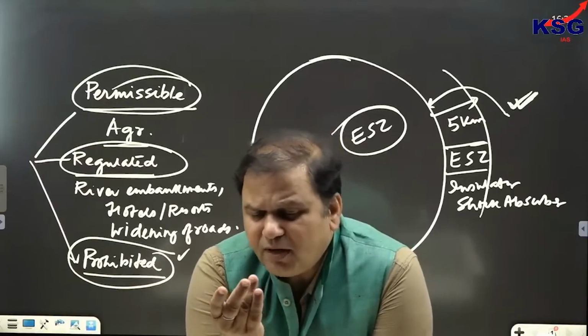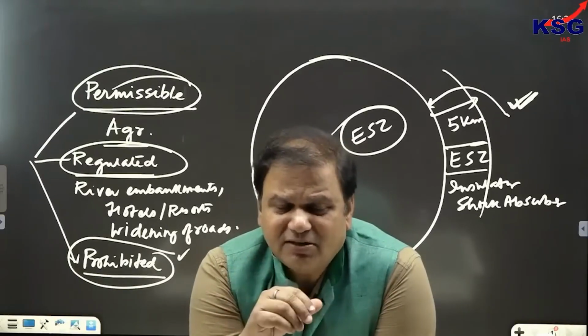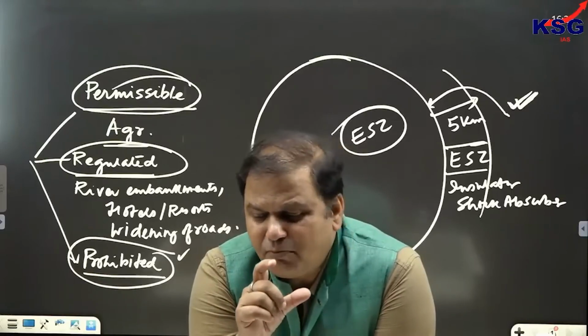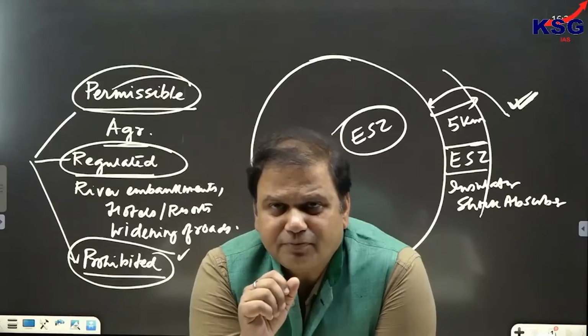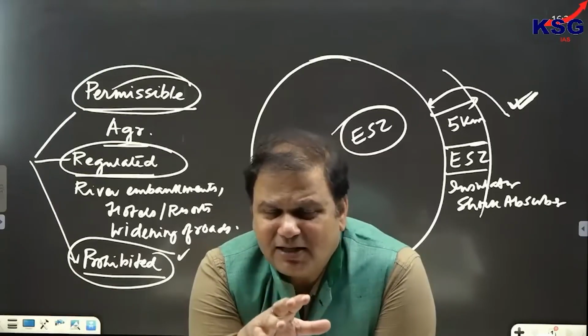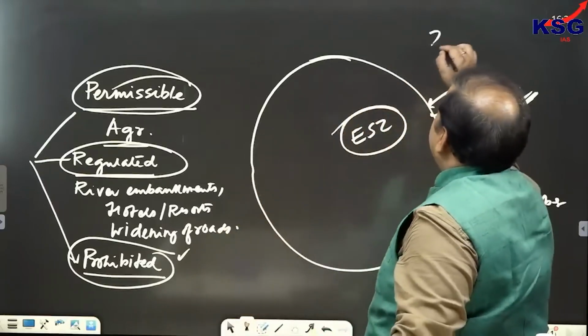So, there was a committee established by Government of India for Western Ghats. And this committee was called as what? This committee was called as Madhav Gadgil Committee. And Madhav Gadgil Committee was responsible for submitting a report.